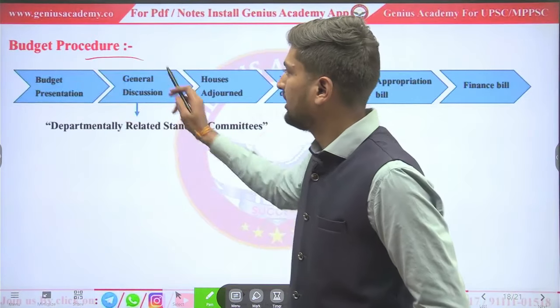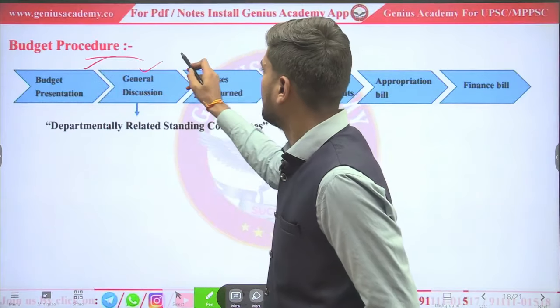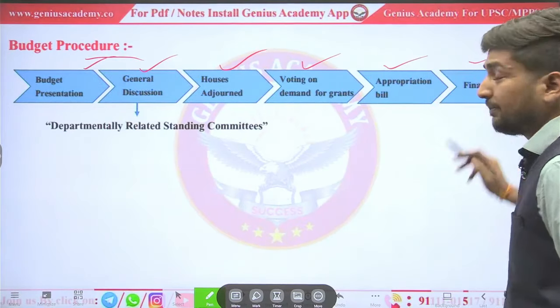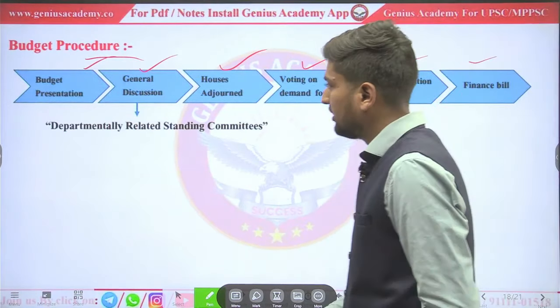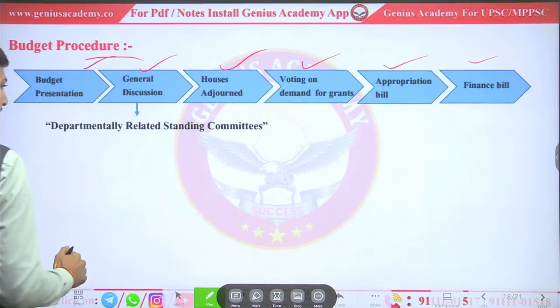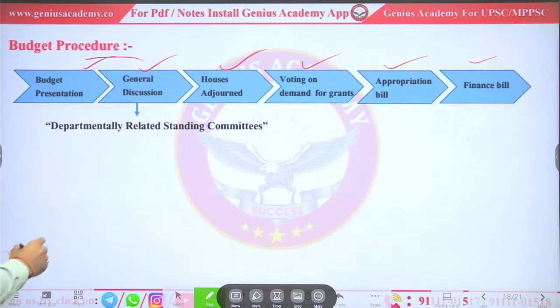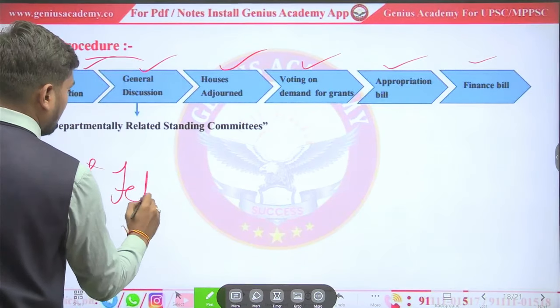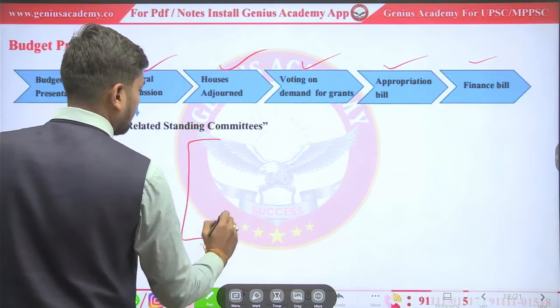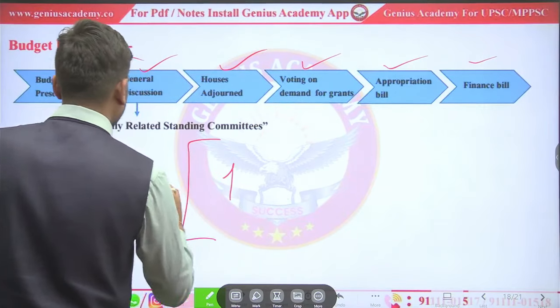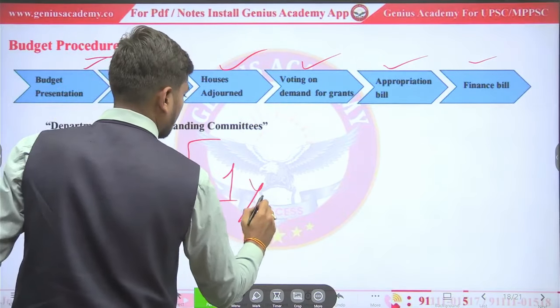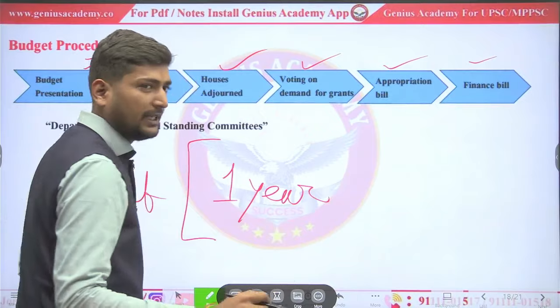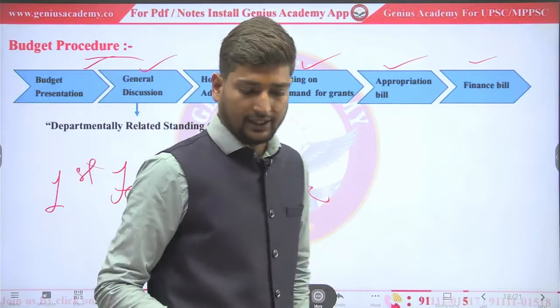Let's see the procedure of budget. There are 6 processes by which budget gets passed. Okay, budget is introduced by finance minister on 1st Feb. It will cover the whole 1 year, all expenditure and receipt of Government of India.